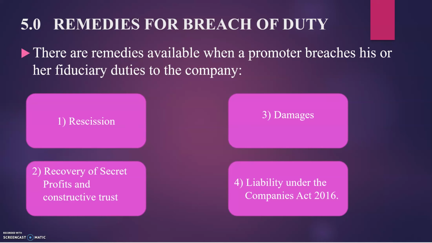When a promoter breaches his duty, of course, the company would like to have remedies. Now, we are looking into what remedies are available when the promoter breaches his duties. There are four options here. Firstly, rescission, which we have seen in the case of LNG just now. Secondly, recovery of secret profits and constructive trust, if there is such. The third is damages. And lastly, liability under the Companies Act 2016.